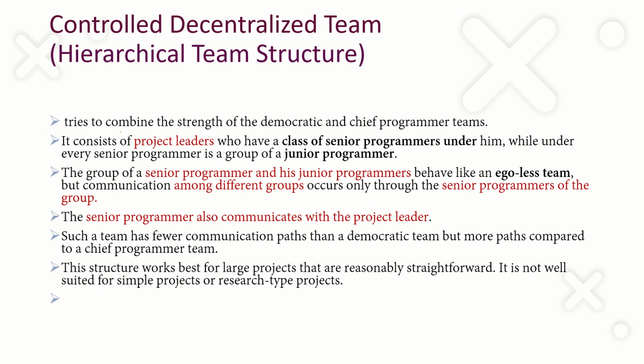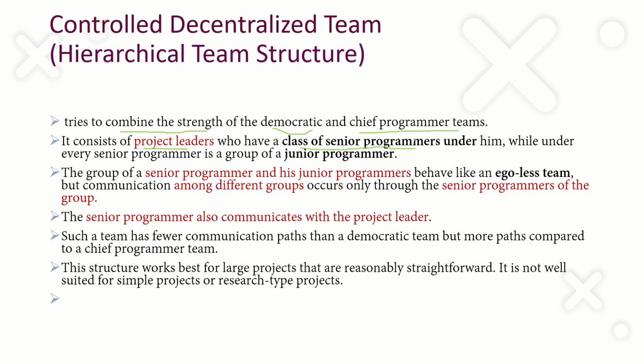Actually here we are combining the strengths of both the democratic structure and the chief programmer team. If you consider a team, there will be a project leader. Under the project leader there will be a set of senior programmers.